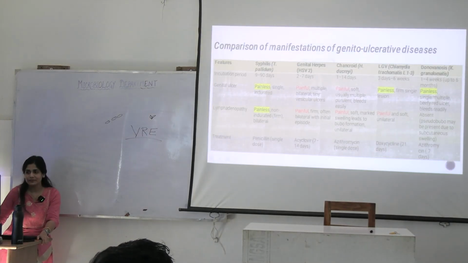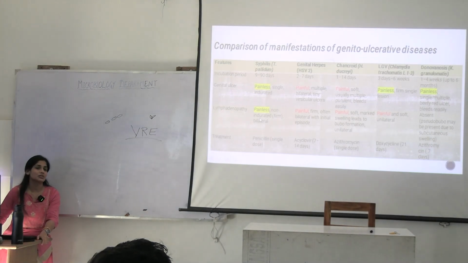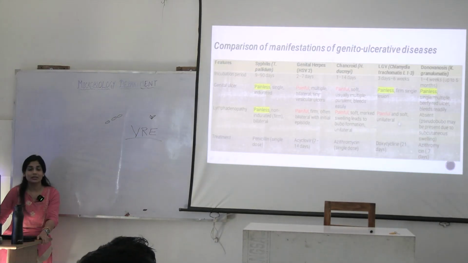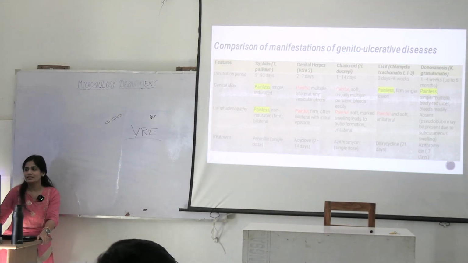So in case of syphilis, you can see lymphadenopathy is painless. Bilateral painless non-indurated lymphadenopathy in case of syphilis. So in syphilis, painless ulcer, painless lymphadenopathy. What happens in LGV? Ulcer is painless, but lymphadenopathy is painful, right? Mostly unilateral. You can tell that LGV has painful lymphadenopathy.